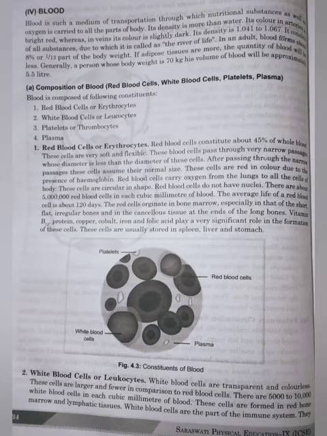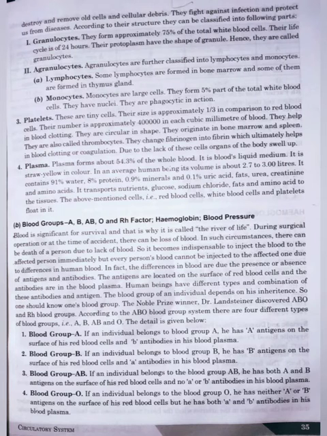Next is white blood cells, also called leukocytes. They are transparent and colorless. These cells are larger and fewer in comparison to red blood cells. So, what is their function? They destroy and remove old cells and cellular debris. And according to the structure, they are classified into the following parts, that is, granulocytes and agranulocytes. In case of granulocytes, their protoplasm has the shape of a granule. That's why they are called so.